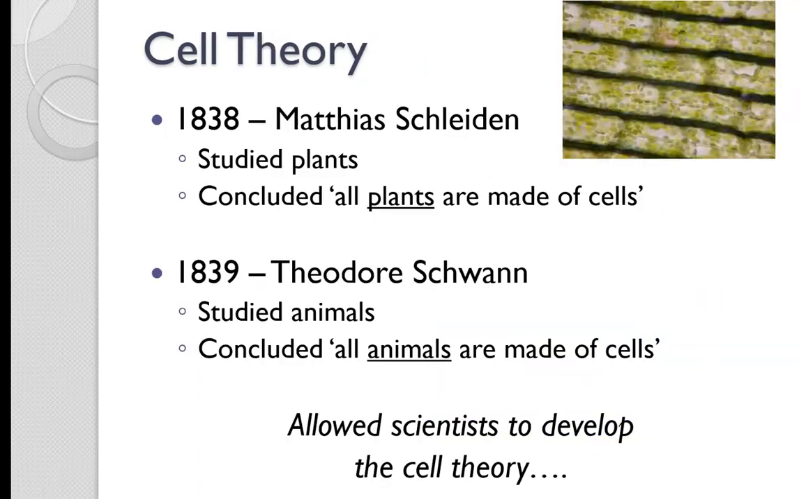In 1838, Matthias Schleiden studied plants, and he concluded that all plants are made of cells. And in 1839, Theodor Schwann studied animals. He concluded that all animals are made of cells. So both of these scientists were important in formulating the cell theory.